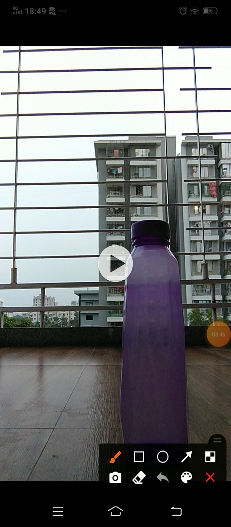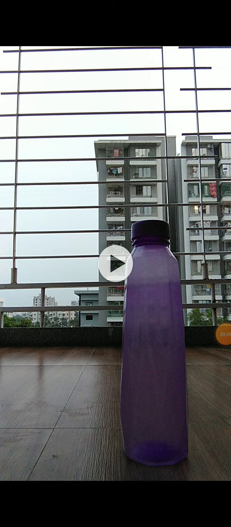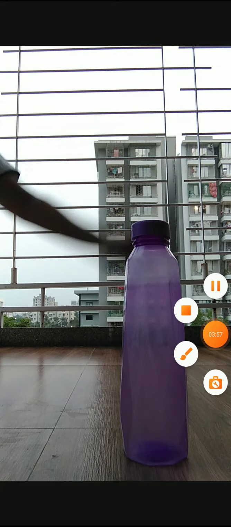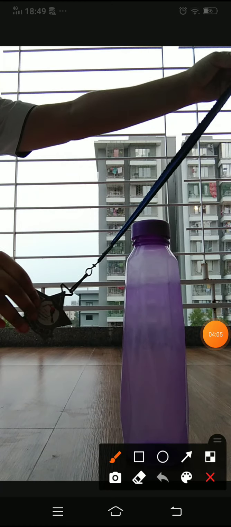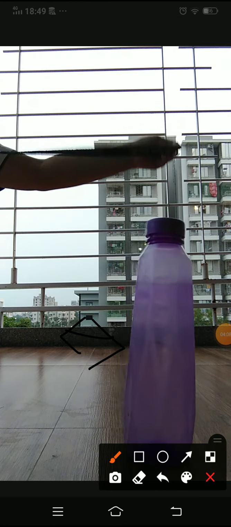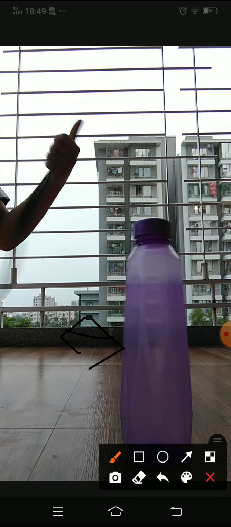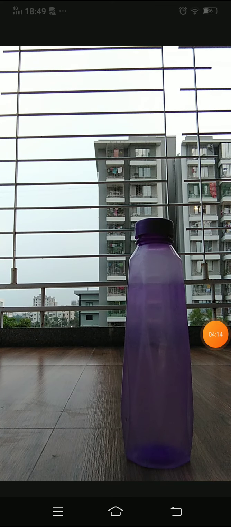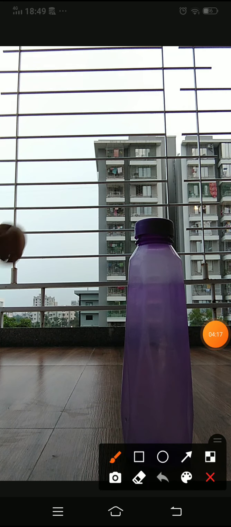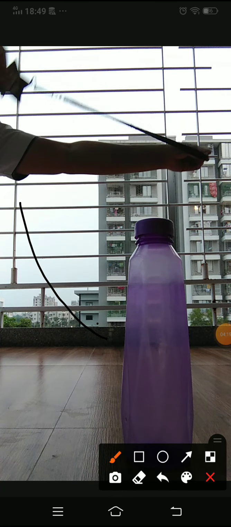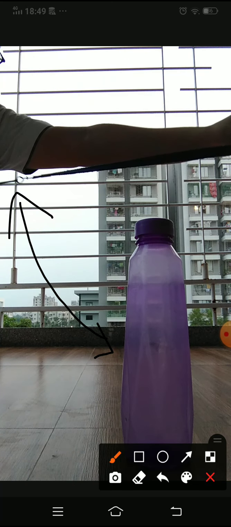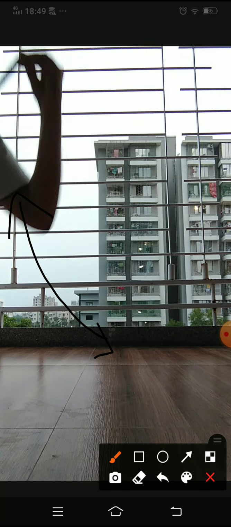Here I will explain practically with the example of a bottle and a pendulum. So let's start. Here I have taken a pendulum and a purple bottle. Now if I keep the distance this much, it will just be shaking, right? Nothing happens, no work is done. And if I increase the displacement like this, then something would happen. Let's see. Oh, it fell down.